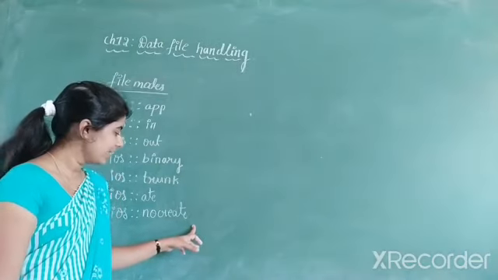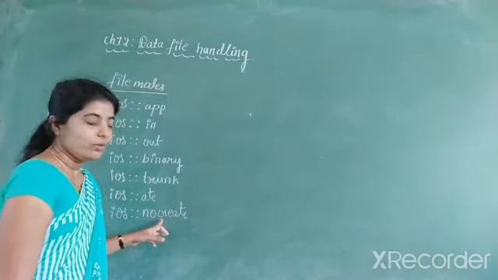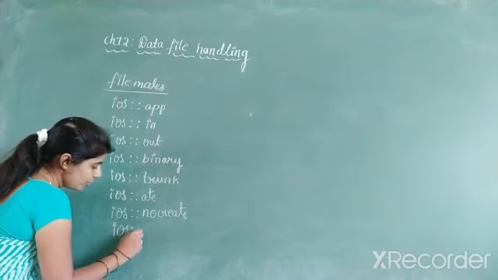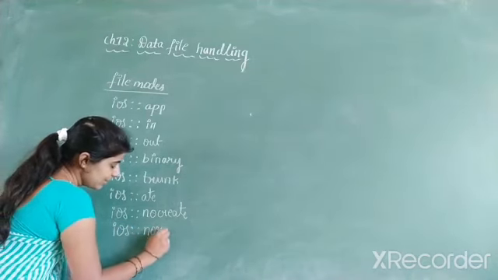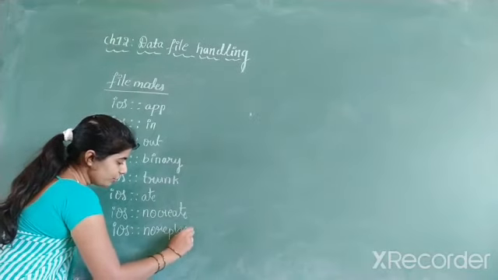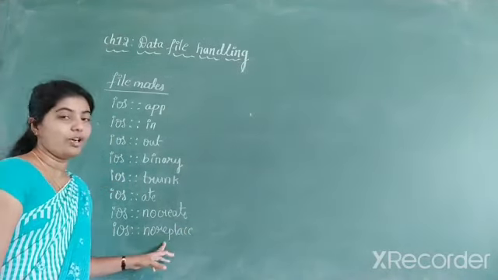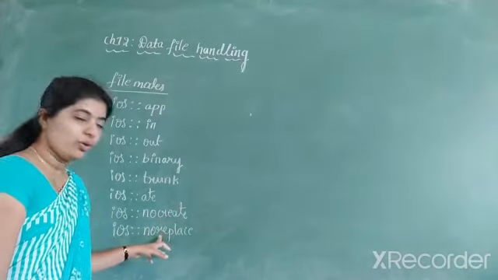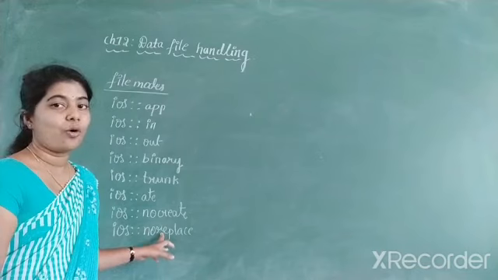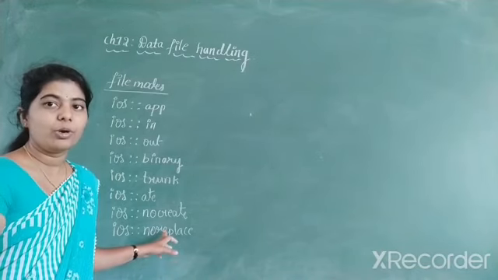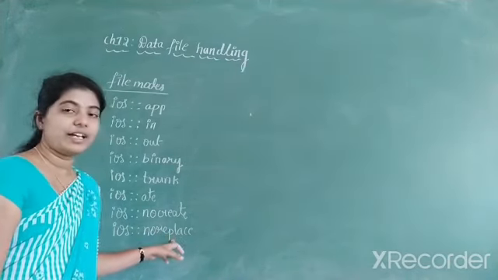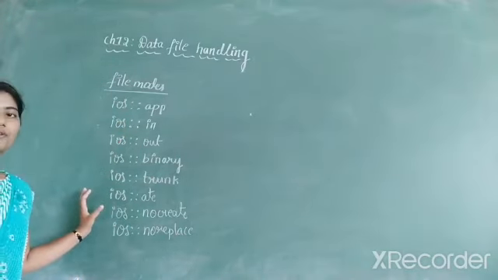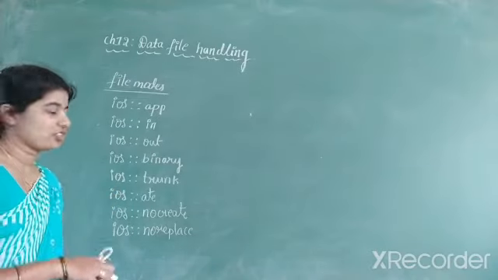And ios::noreplace turns down opening of the file if the file already exists. Nocreate means if the file does not exist, noreplace means if the file already exists. So these are the different types of file modes we discussed in the last class.